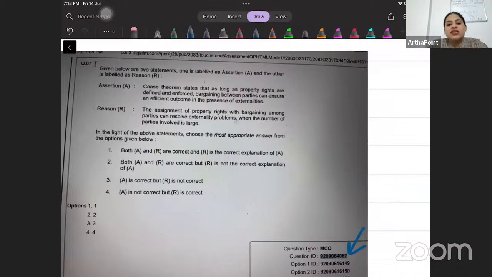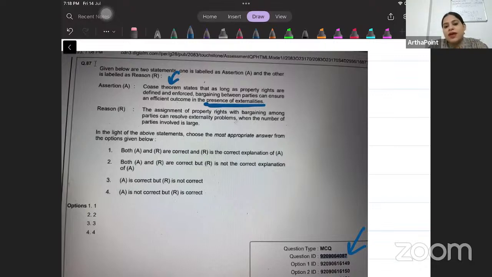Assertion. Coase theorem states that as long as property rights are defined and enforced, bargaining between parties can ensure efficient outcome in the presence of externalities. एकदम ठीक बात है. सिर्फ externalities के केस में ही Coase theorem applicable होती है ना? So whenever there is externality, Coase theorem is applied.